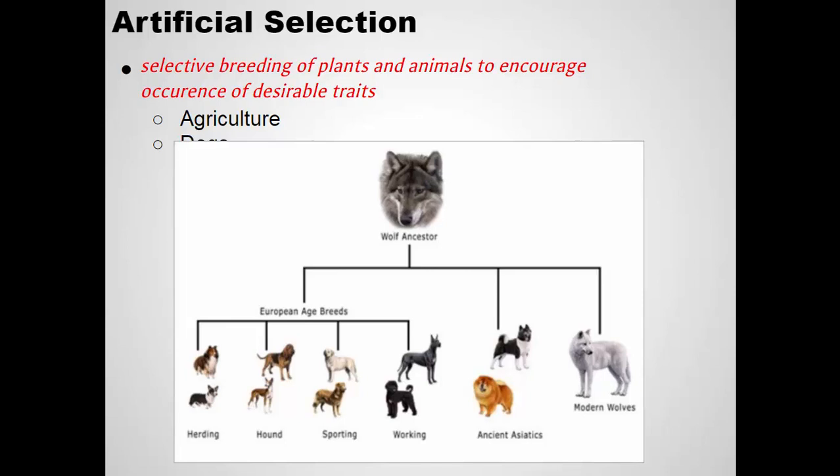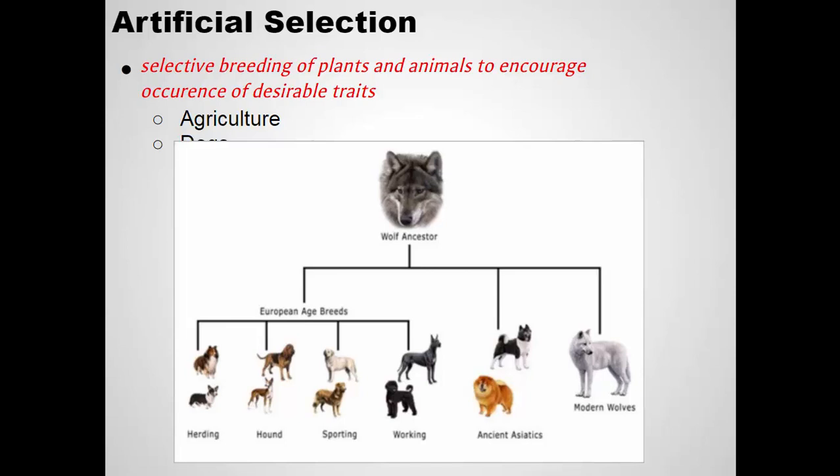Since then, humans have taken this sort of generic ancestor dog and bred them into all of the different breeds of dogs we have today. Now, a wolf and a dog are separate species, but different breeds of dogs are all a single species. And so when you have domestic dogs, by choosing only the smallest of them and allowing them to mate, we can breed over time really, really small dogs.